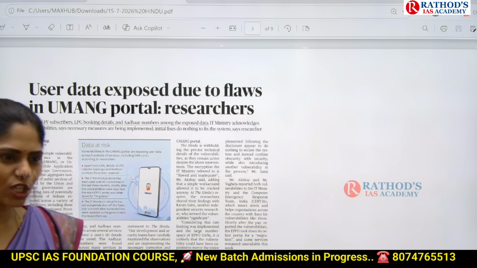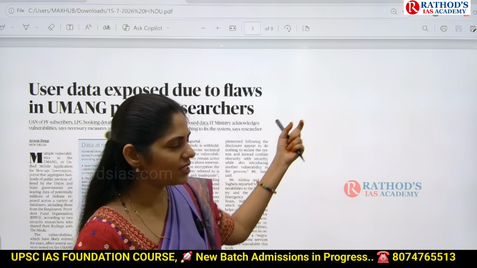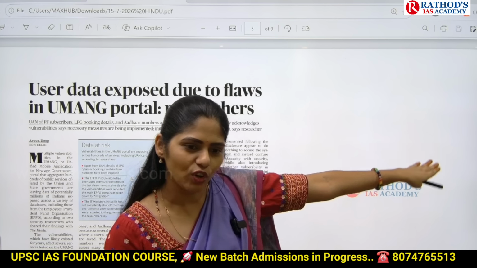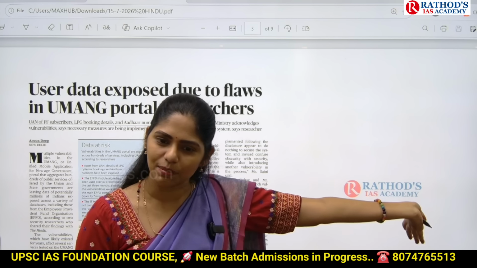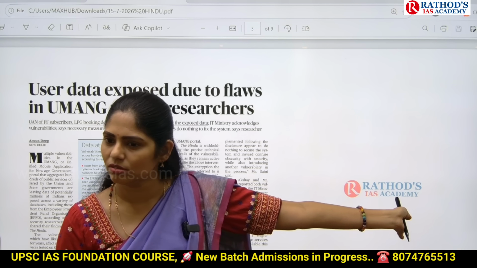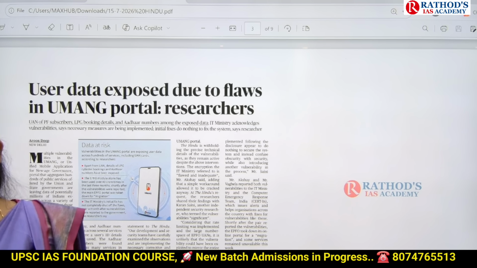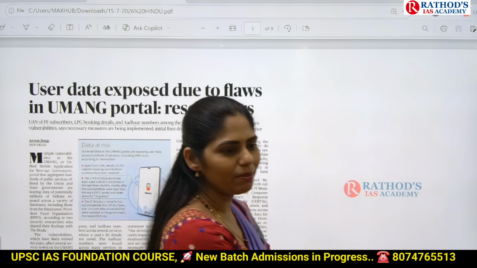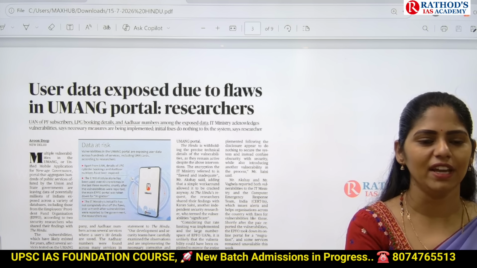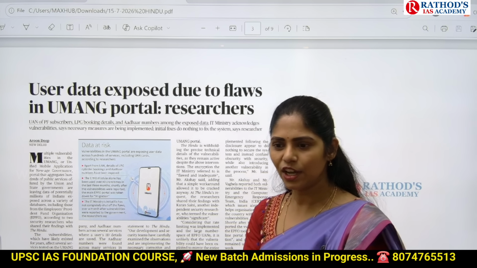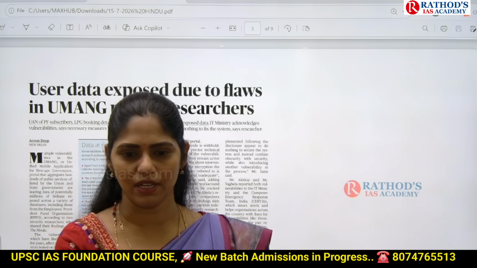How can UPSC ask a question? "Consider the following pairs: Umang portal, Sahyog portal," and they can give you which ministry is dealing with that portal. Is that a possible question? Yes. Like that, it can take 3 to 4 portals. It can give you a match-the-following question, or ask you to identify the correct pairs. Are you understanding? In this way, UPSC can give you a question in your prelims.